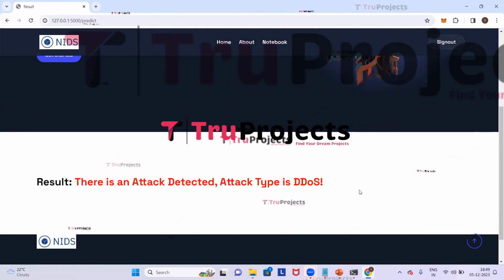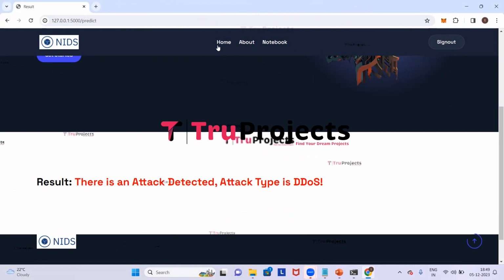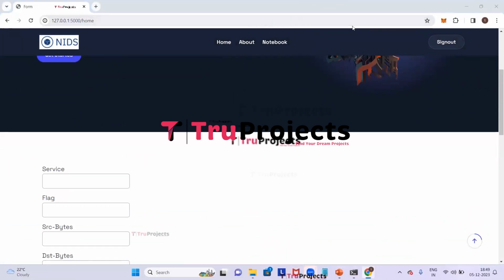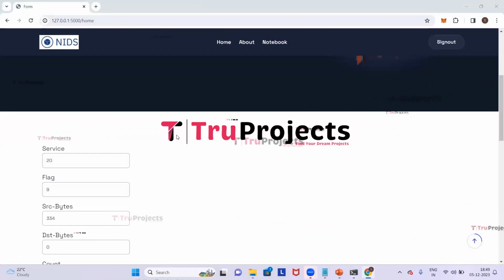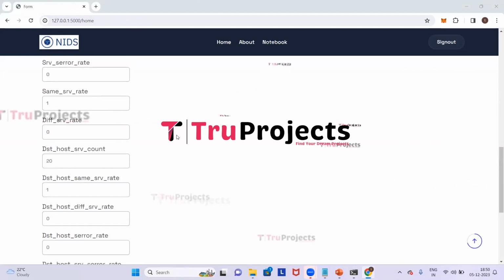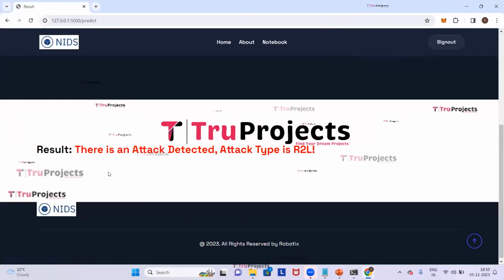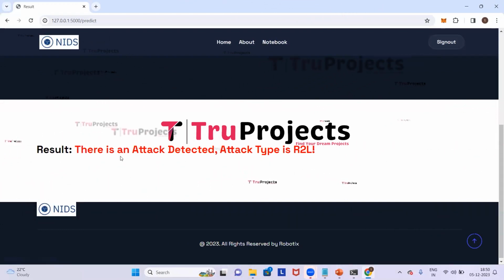Now we will enter the parameters again but with different values. Click on home. I entered all the parameters. Now click on predict. Based on the given parameters, it has detected that an attack is detected and the attack type is R2L.